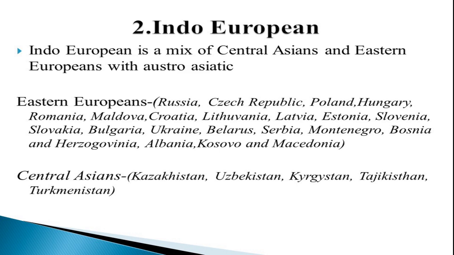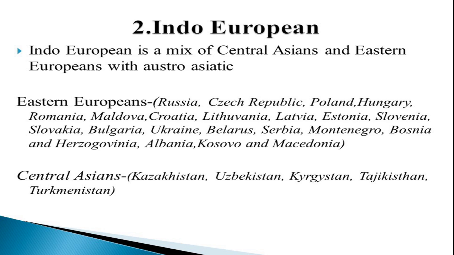Eastern Europeans mainly consist of Russia, Czech Republic, Poland, Hungary, Romania, Moldova, Croatia, Lithuania, Latvia, Estonia, Slovenia, Slovakia, Bulgaria, Ukraine, Belarus, Serbia, Montenegro, Bosnia and Herzegovina, Albania, Kosovo, and Macedonia. These are the Eastern Europeans.